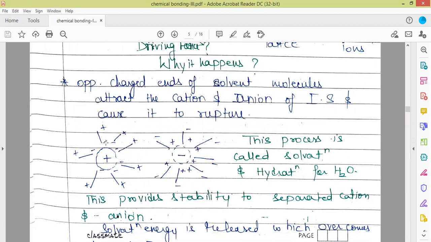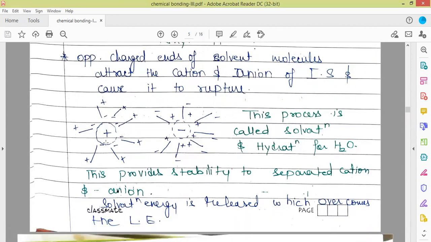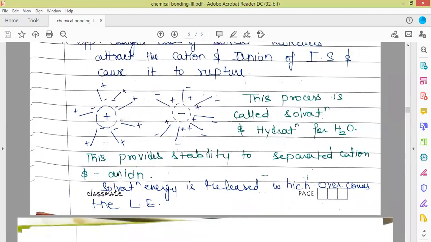For the case of water as the solvent, this process is called hydration. When the solvent molecules surround the oppositely charged ions, this provides stability to the separated cations and anions. During solvation, solvation energy is released, which overcomes the lattice energy. So the driving force here is the release of a large amount of energy.